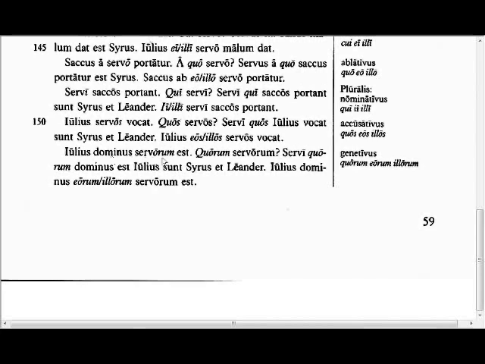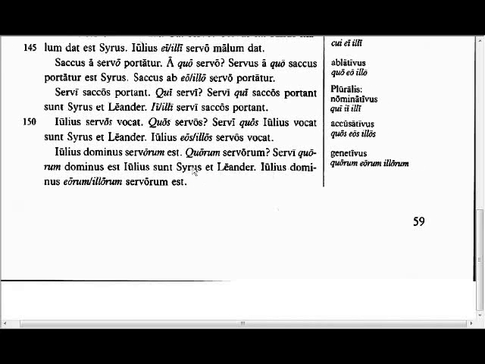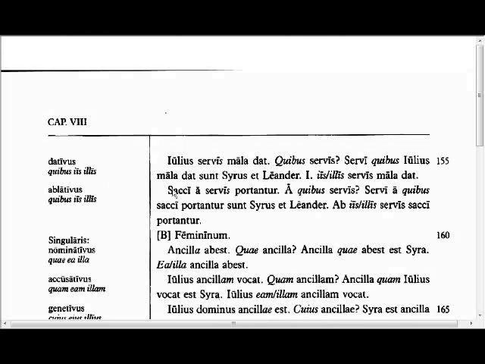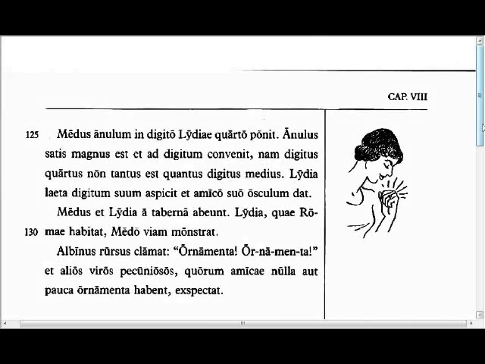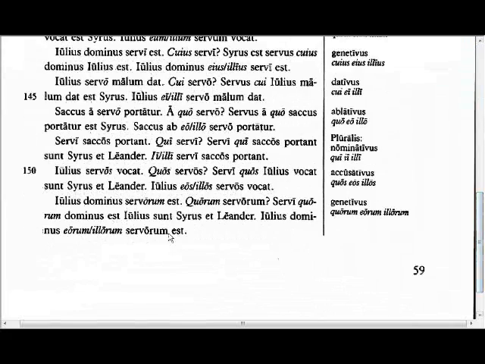Julius is the master of his slaves. Of which slaves? The slaves whose master is Julius are Cyrus and Leander. Julius is the master of them, or of those slaves. Julius gives apples to the slaves. To which slaves? The slaves to whom Julius gives apples are Cyrus and Leander. Julius gives apples to them, or to those slaves.